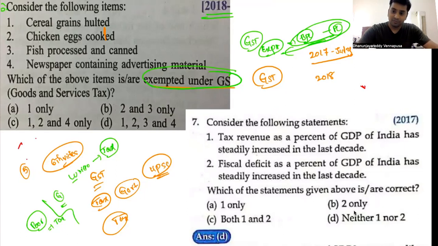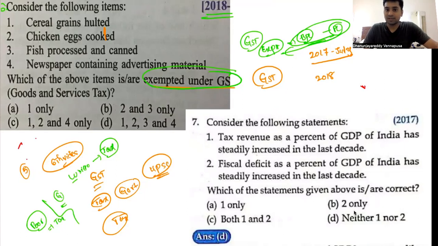Why? There are 5 taxation structures: 0%, 5%, 12%, 18%, 28%. How far will we remember which item is at 28%? How far do we remember whether it is at around 18%, 12%, 5% or 0%? This is really difficult. But what we can do is guess it. How can we guess?